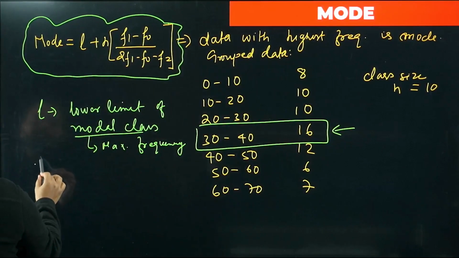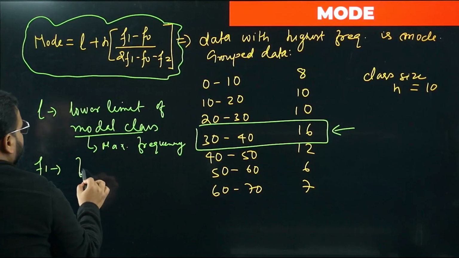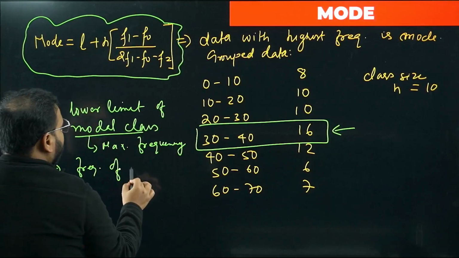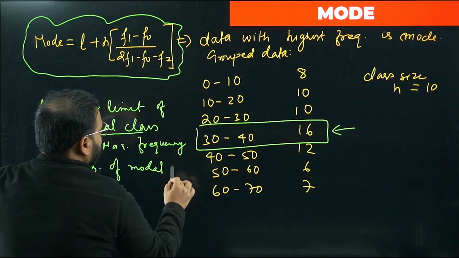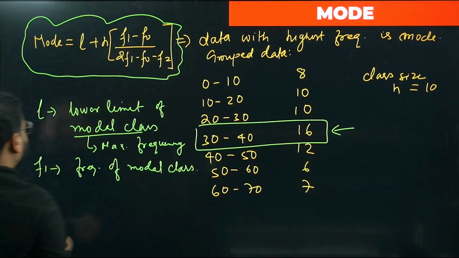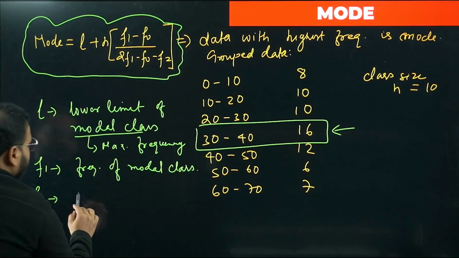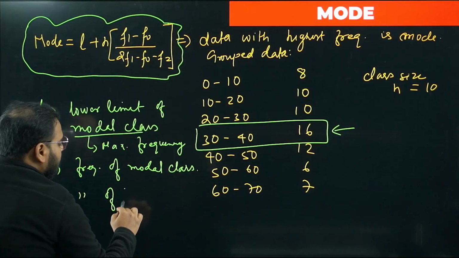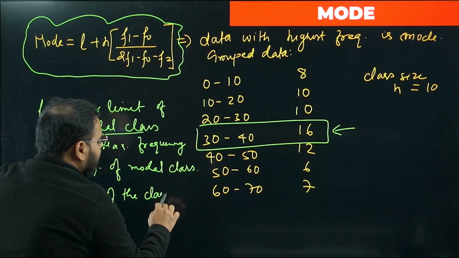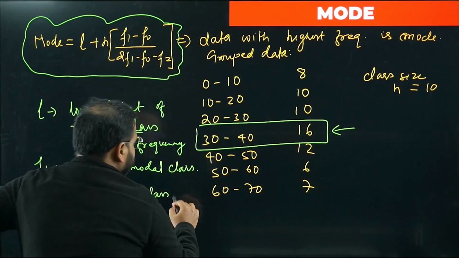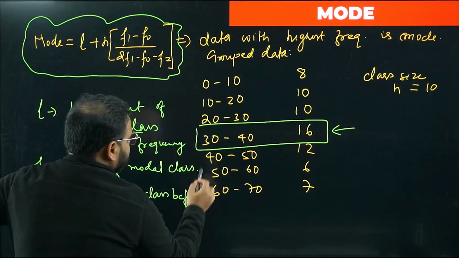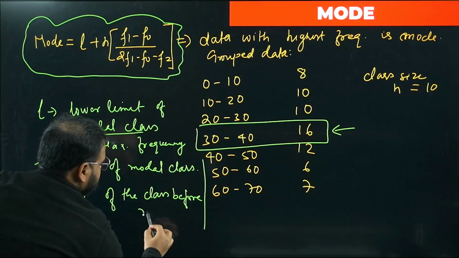What is F1? F1 is the frequency of the modal class. What about F0? F0 is the frequency of the class preceding, or before, the modal class.